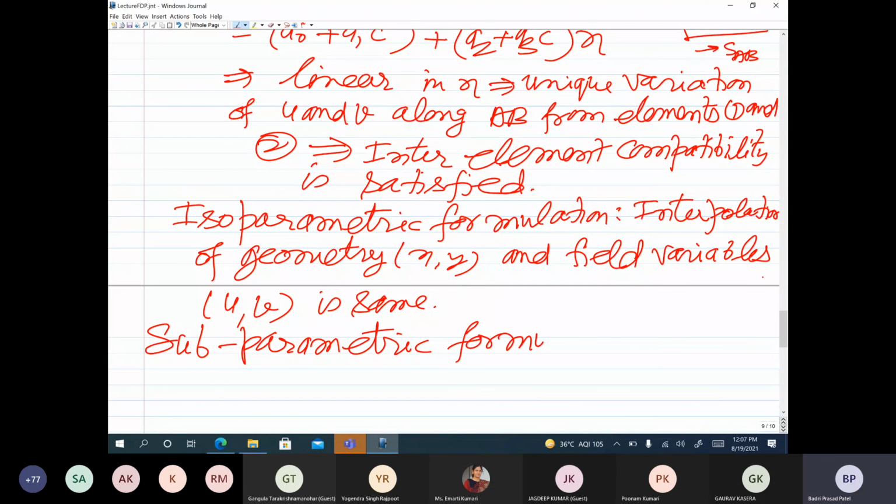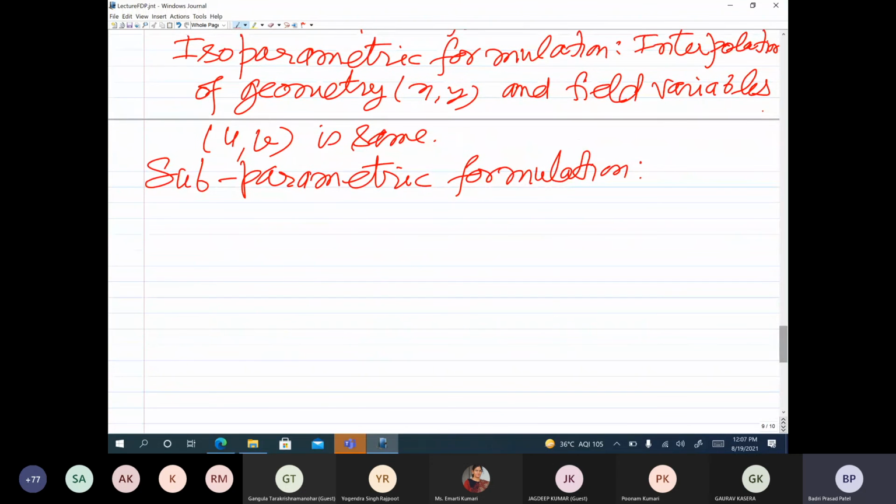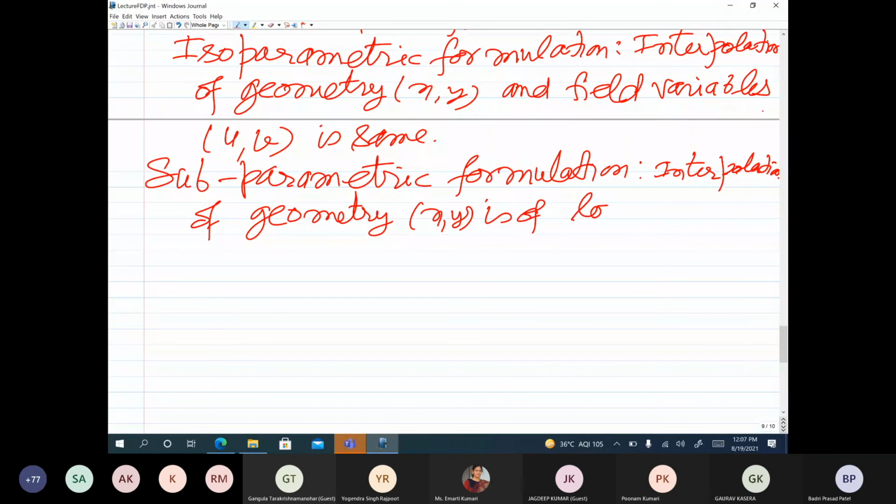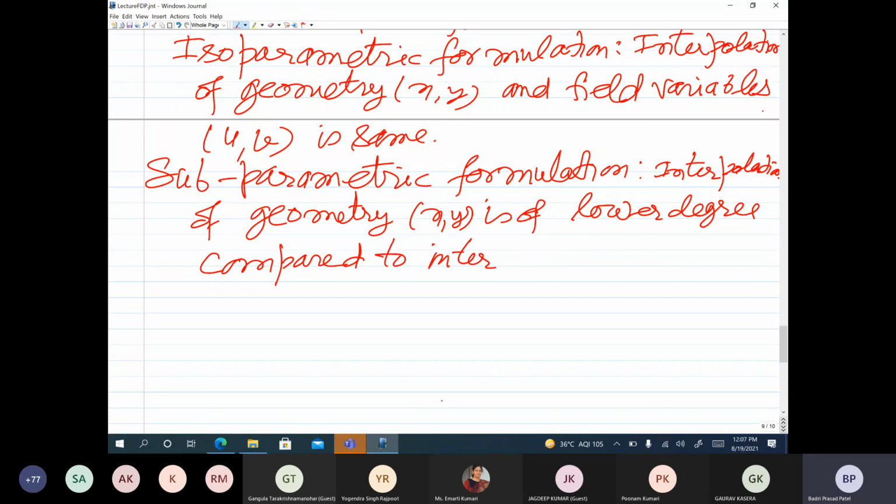In subparametric formulation, the interpolation of geometry, that is xy, is of lower degree compared to the interpolation of field variables u and v.